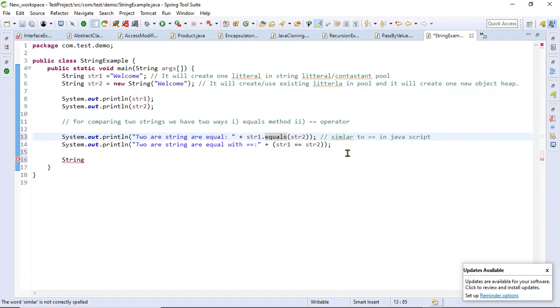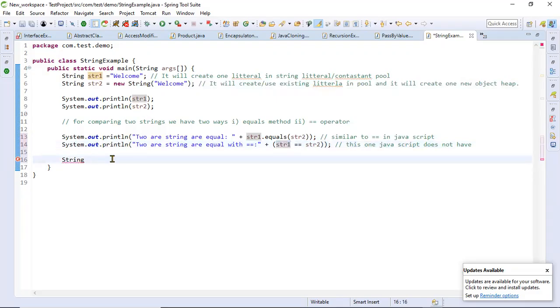Yes. And this one is new. JavaScript doesn't have this one. In JavaScript, there is no way to compare the memory addresses. So this is something new in Java. What it does is look for the memory address. You know what a memory address is? Somewhere in the JVM it stores. So let me give some more examples so you can understand.